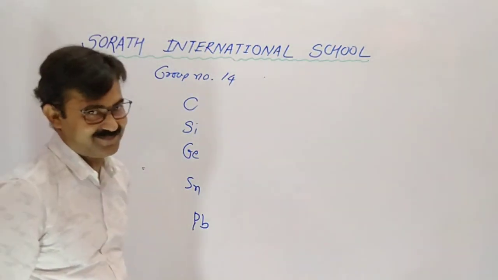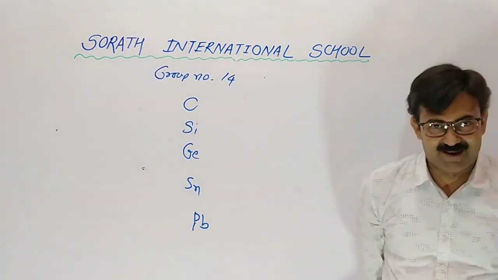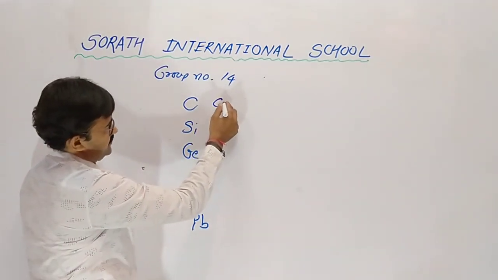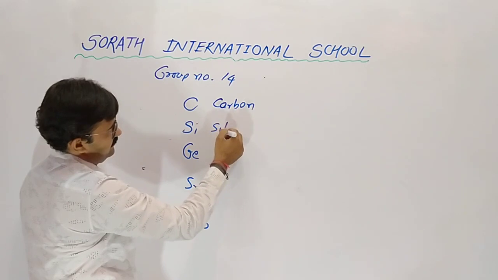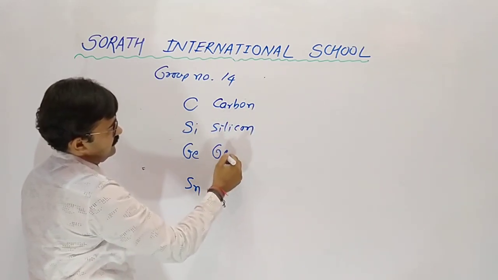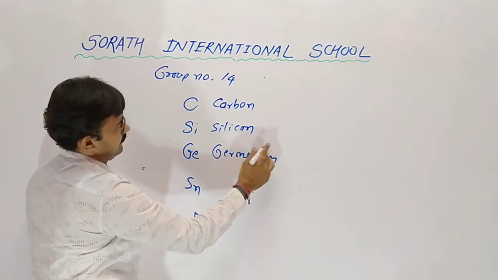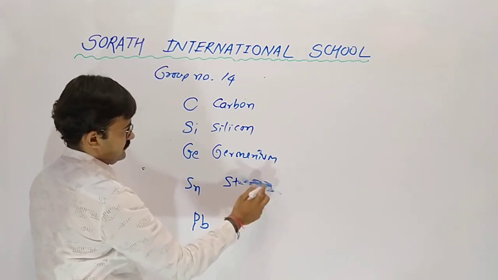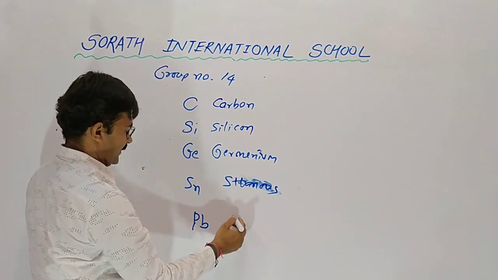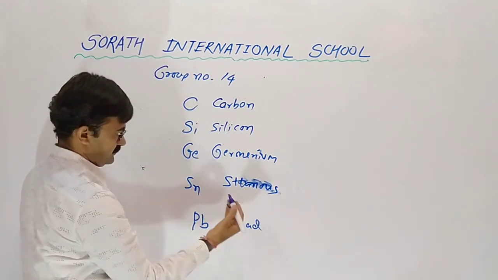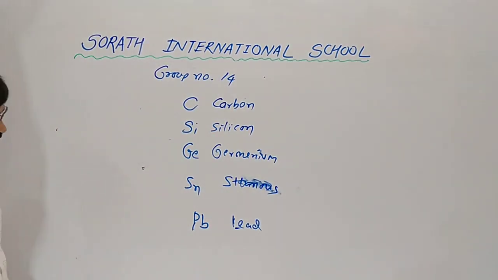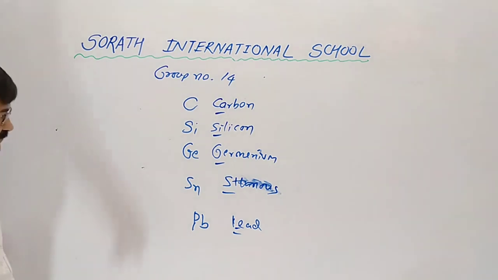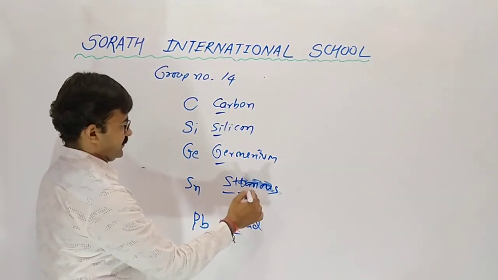Kasi jatile, don't laugh. Kasi jatile. It is for remembering. Kasi jatile: carbon, silicon, germanium, stenus, and lead. Remember, Kasi Jatil. Stenus means tin. In Gujarati also, it is tin.